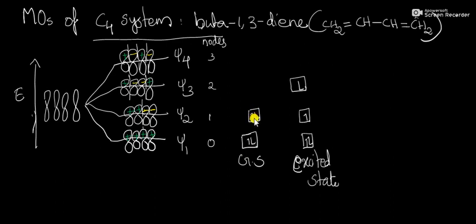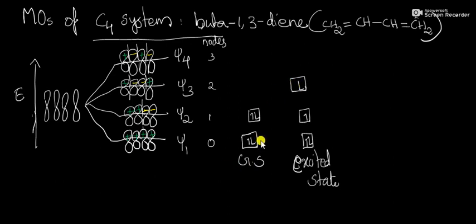That is the ground state configuration. Whereas in the excited state, one electron present in Psi2 is excited to the next higher energy state, that is Psi3.